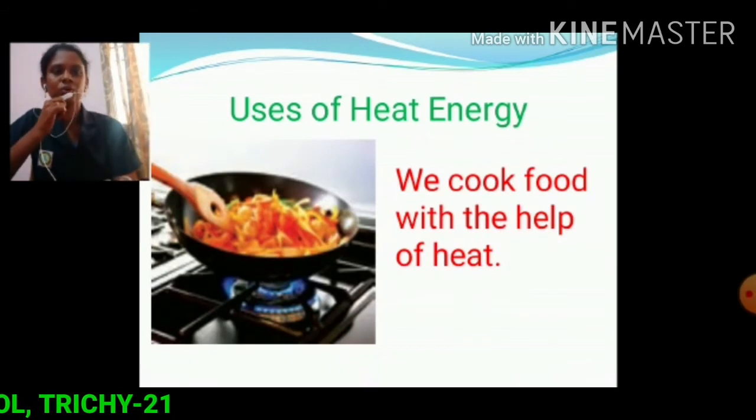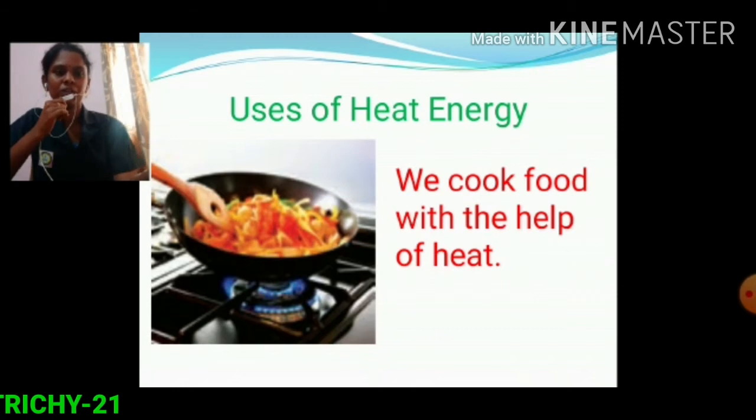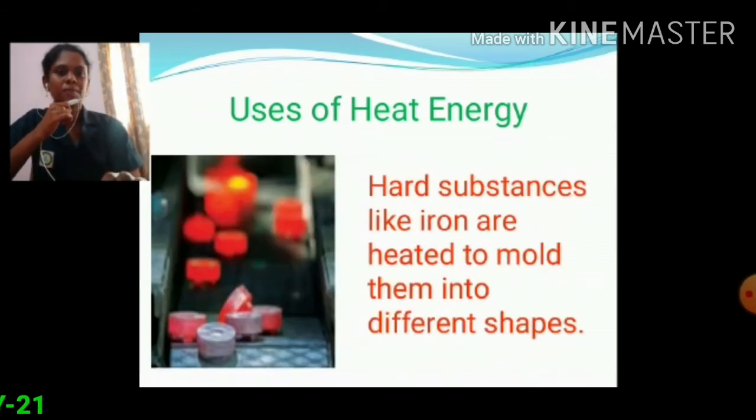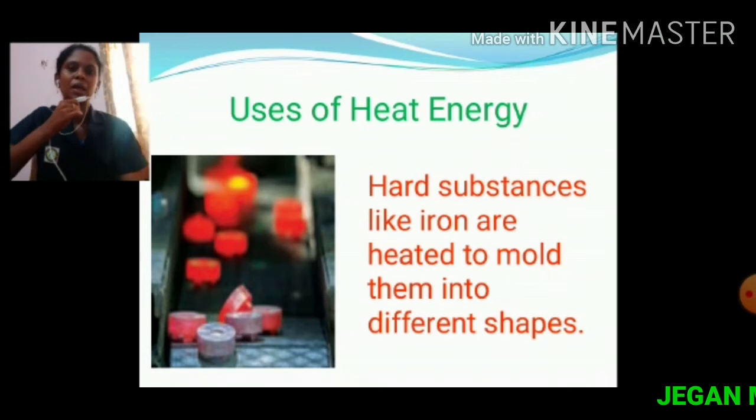Next, we cook food with the help of heat. With the help of heat only we can cook food. Next, hard substances like iron. Many metals are hard. Hard substances like iron are heated to mold them into different shapes.